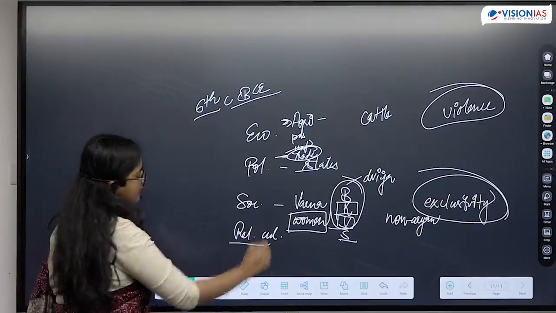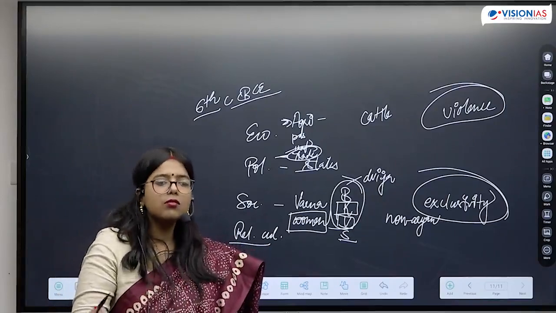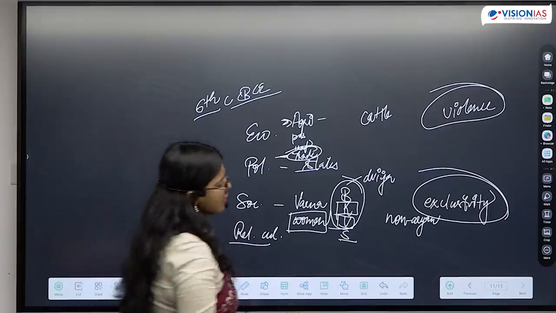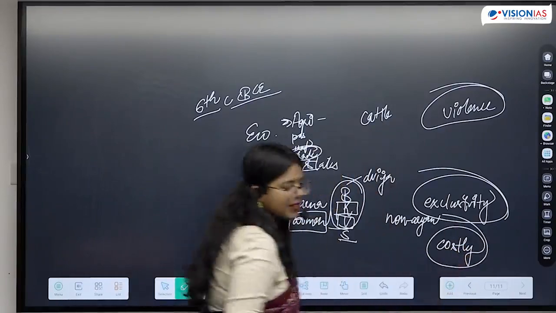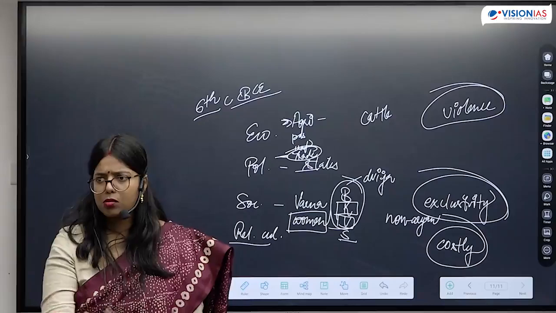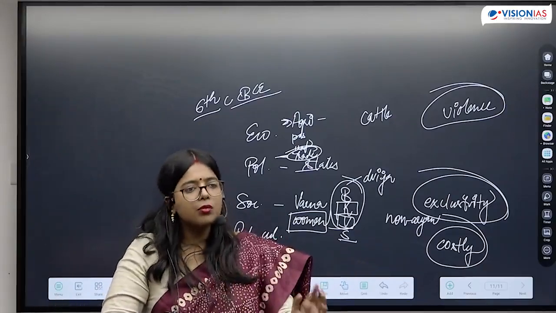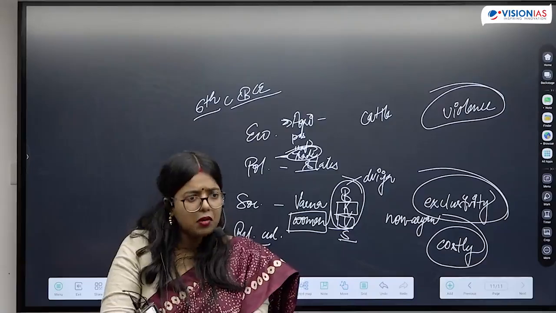Coming to the religious and cultural aspect, we saw that how Dana Stuti had become very prominent. That means costly rituals and importance of intermediary. That was also present, that you have to give certain donation to the Purohit so that the Purohit can perform a yajna or sacrifice for you.